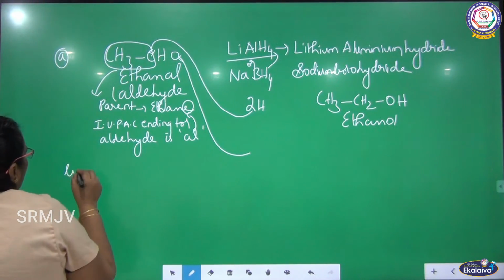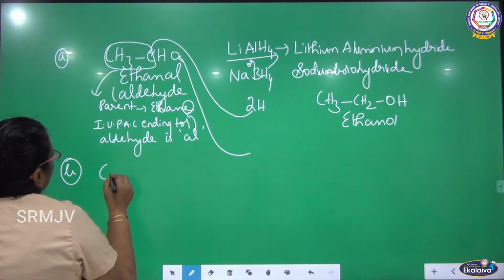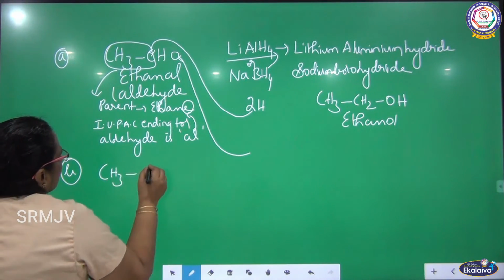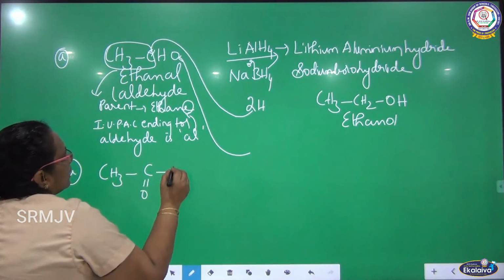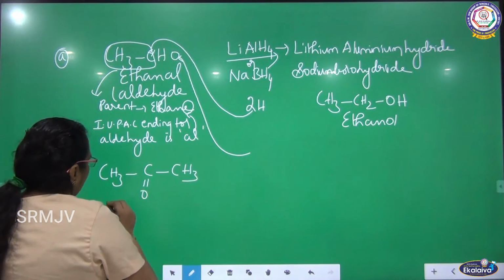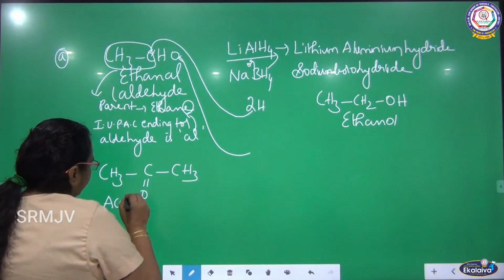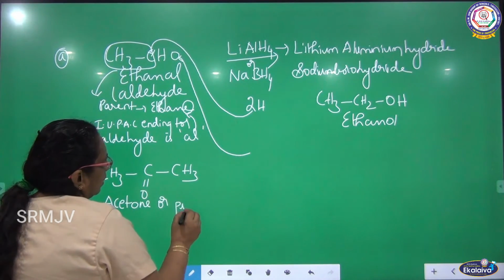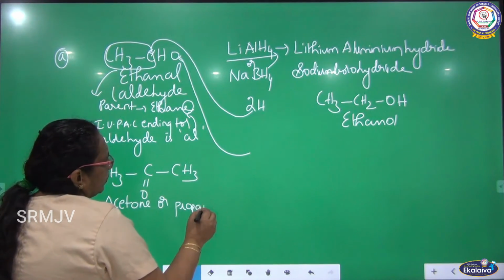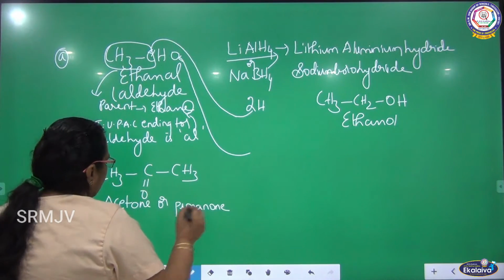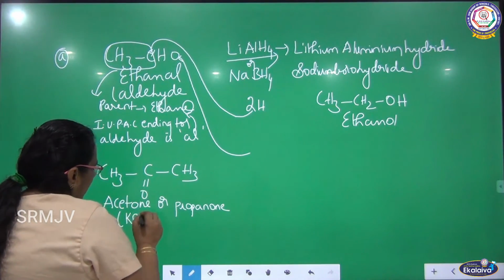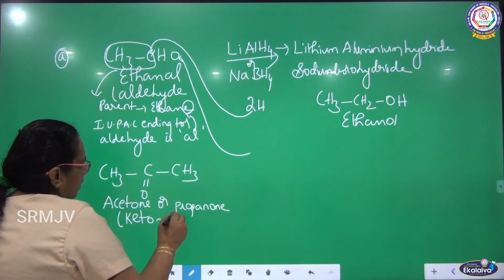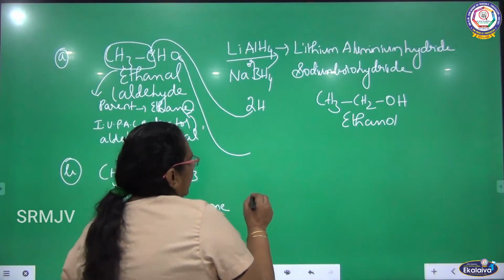What is the second one? I can take ketone also. CH3, C double bond O, CH3. What is the name of this compound? Acetone, or propanone, which is a ketone. So it undergoes reduction.